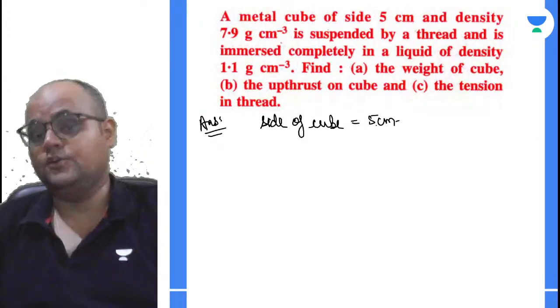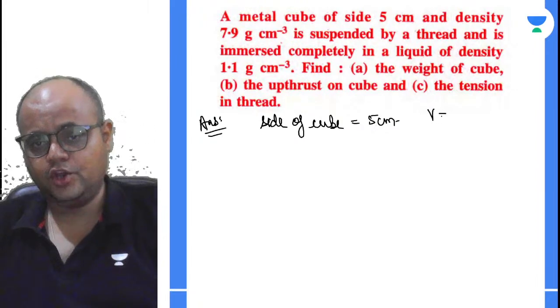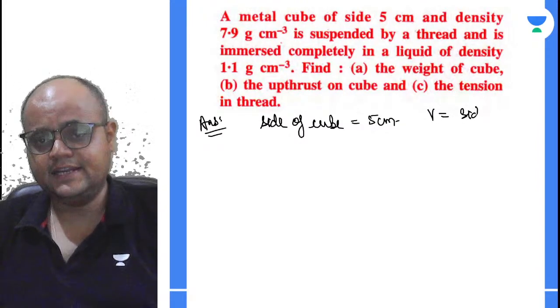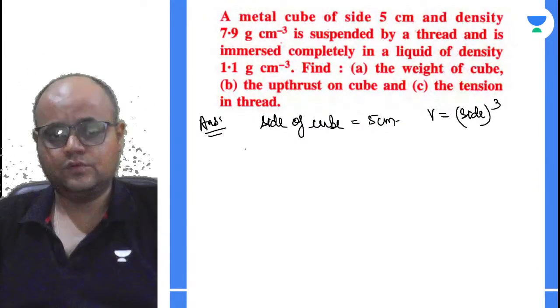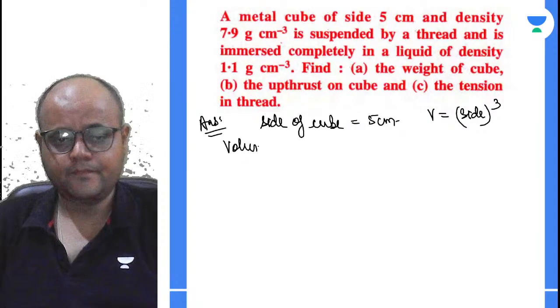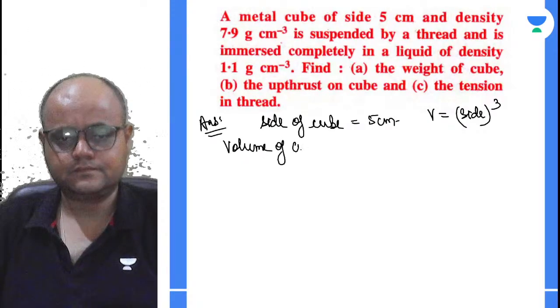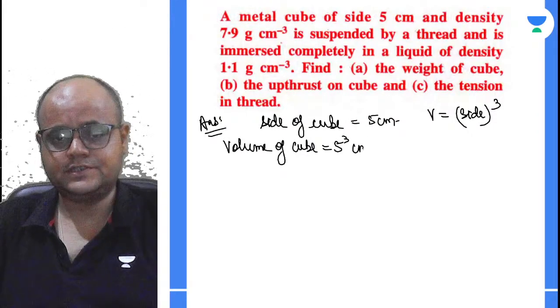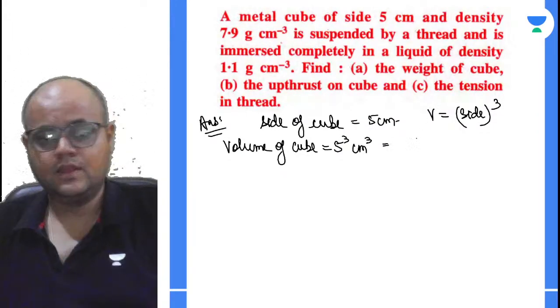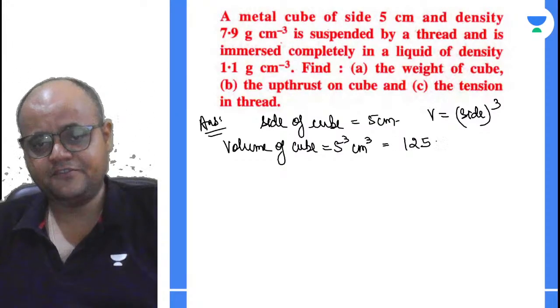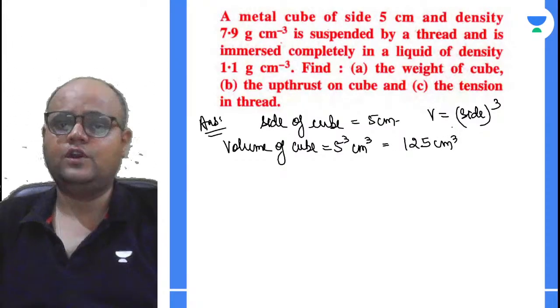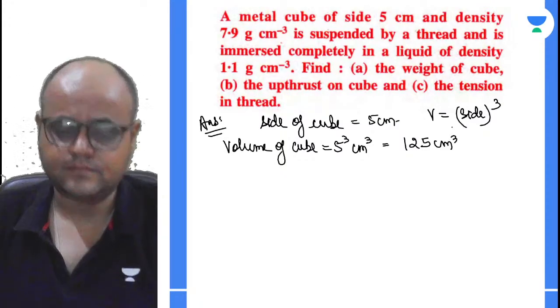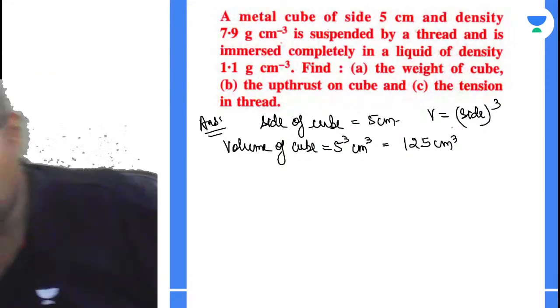We know the volume of the cube is side ka cube. So volume of the cube will be 5 का cube centimeter cube. This will be 125 centimeter cube. देखो, we will always need the volume.